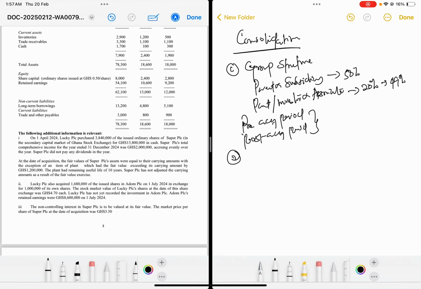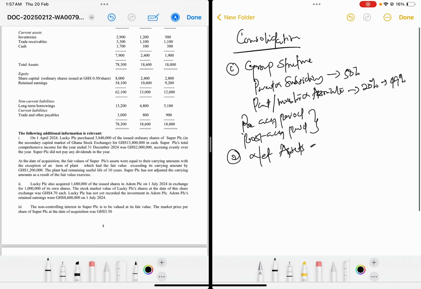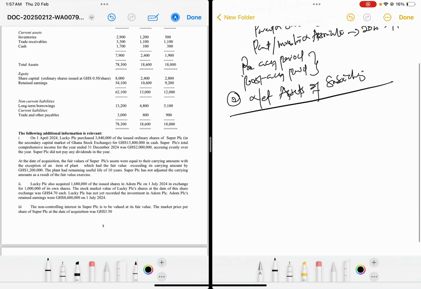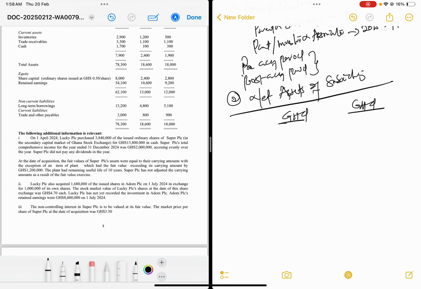The second one is that you are supposed to find the net assets of the subsidiary. When it comes to the net assets of the subsidiary, always make sure that you start with the equity side. The equity side has stated capital and retained earnings.